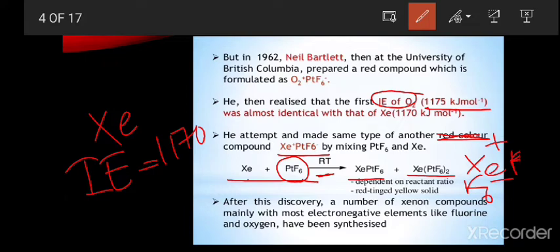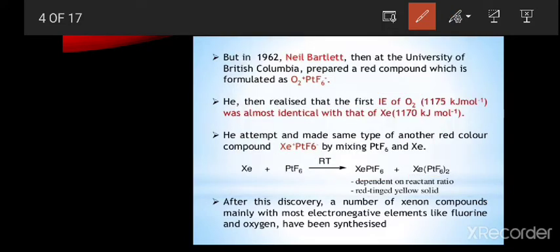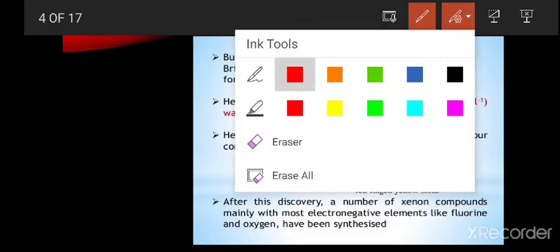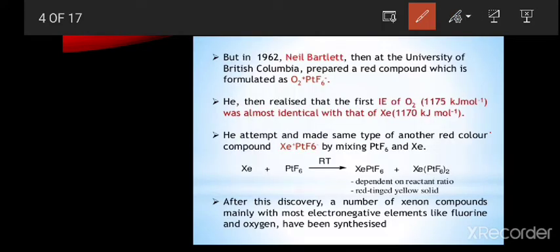After this discovery, a number of xenon compounds were made, mainly with electronegative elements like oxygen and fluorine. Xenon reacts with these electronegative elements and forms different types of xenon compounds.